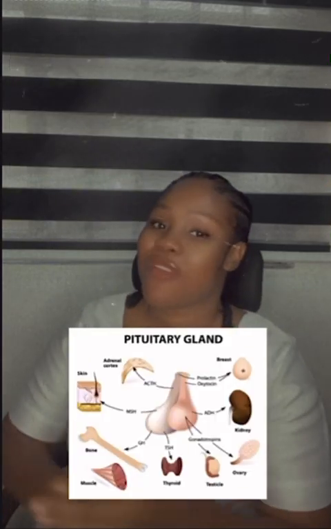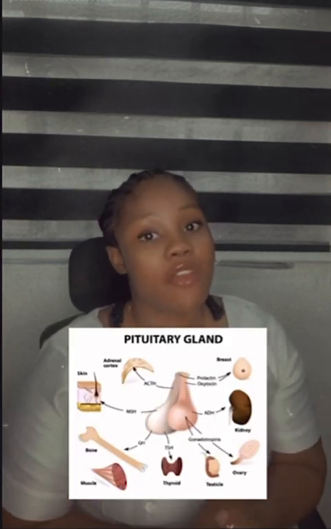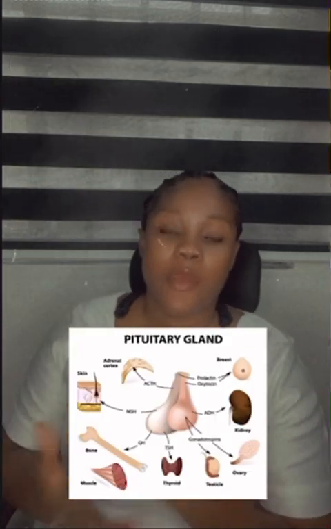Now, when we say that the pituitary gland is the master gland, that is obviously because it regulates the activities of other glands in the endocrine system. It's responsible for, like, the thyroid gland, the adrenal gland. It regulates all the glands in the endocrine system, and that's what makes it the master gland.